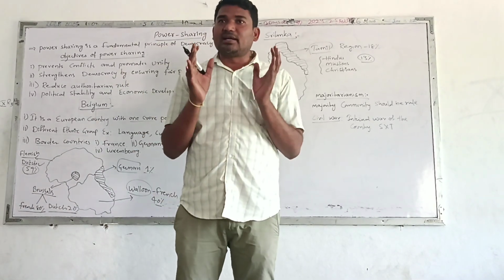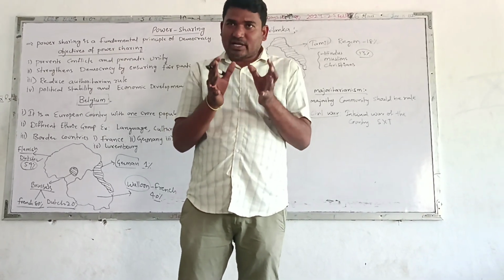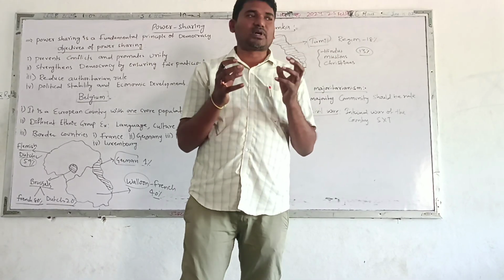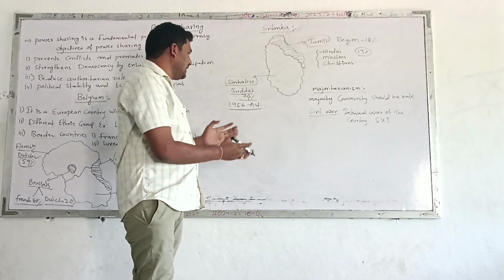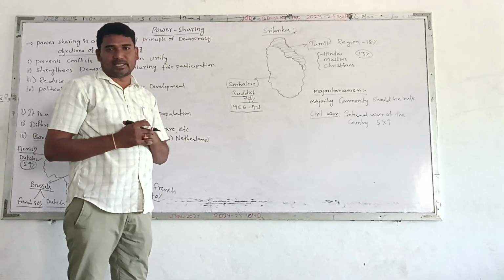In 1956, the Sri Lankan government passed a new act. This act created the problem between the Sinhalese versus Tamils. So what is the intention and aim of this 1956 act in Sri Lanka?